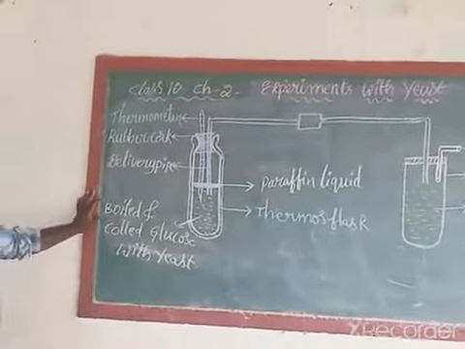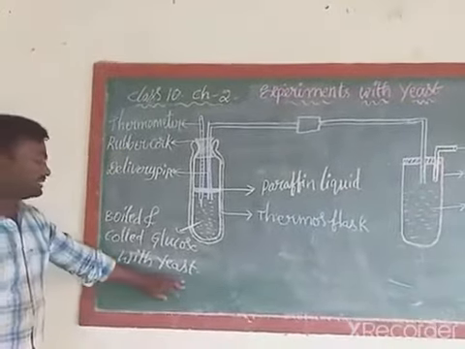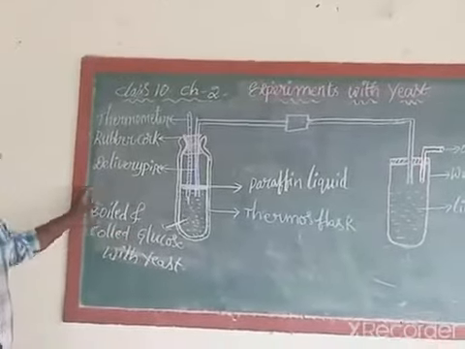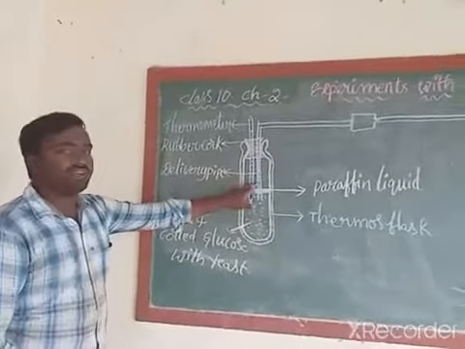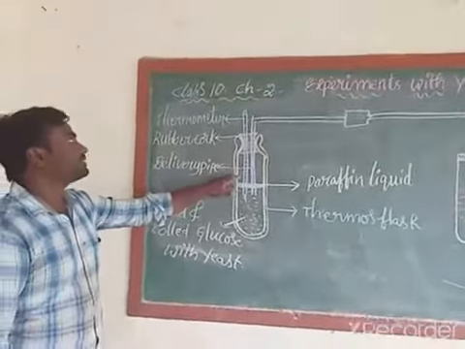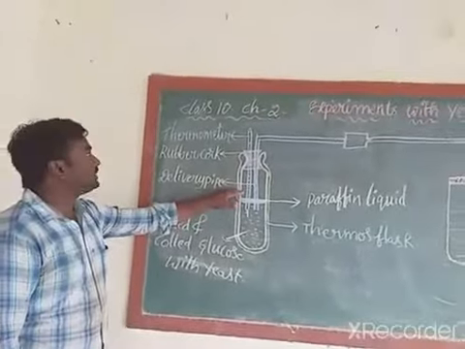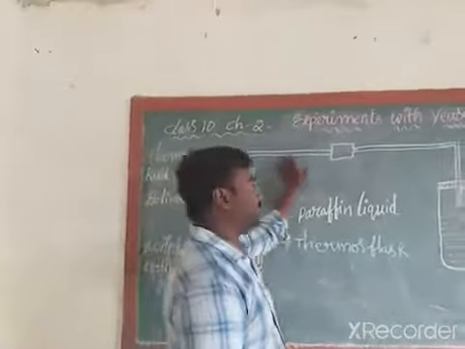Boiled and cooled glucose solution with yeast we need to take. Materials: yeast powder, boiled and cooled glucose. Next, this is a delivery pipe for the outlet. Delivery pipe. This is a thermometer, rubber cork. This is a delivery pipe.